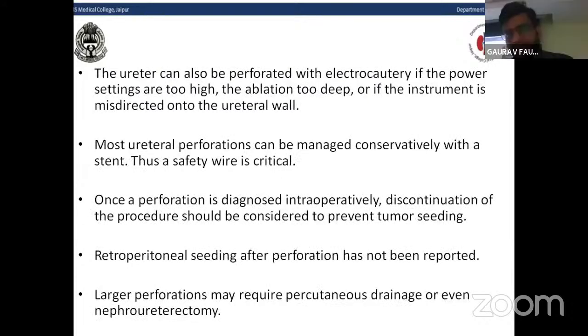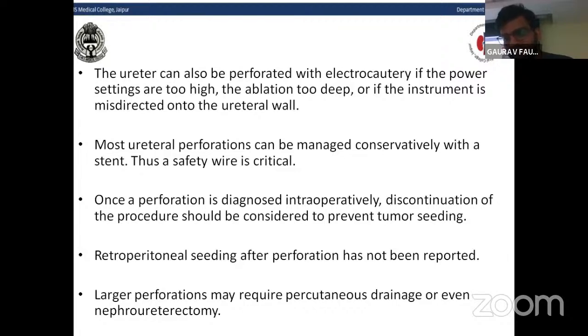The ureter can also be perforated with electrocautery if the power setting is too high, the ablation is too deep, or if the instrument is misdirected on the ureteral wall. Most ureteral perforations can be managed conservatively with a stent. Thus, a safety guide wire is always essential and critical for doing ureteroscopy in a patient with upper tract TCC.